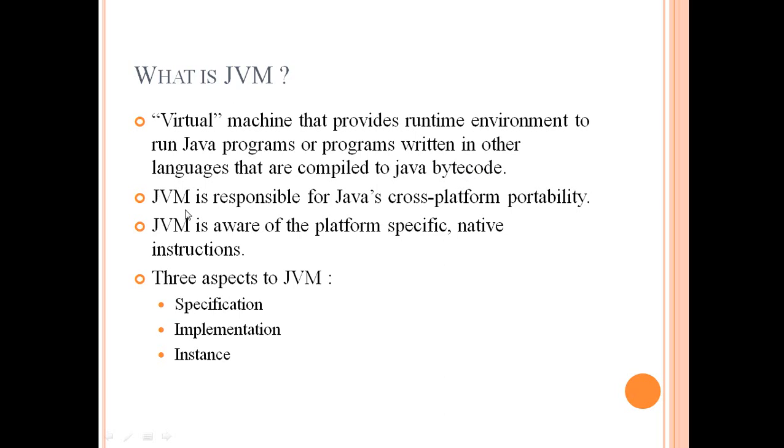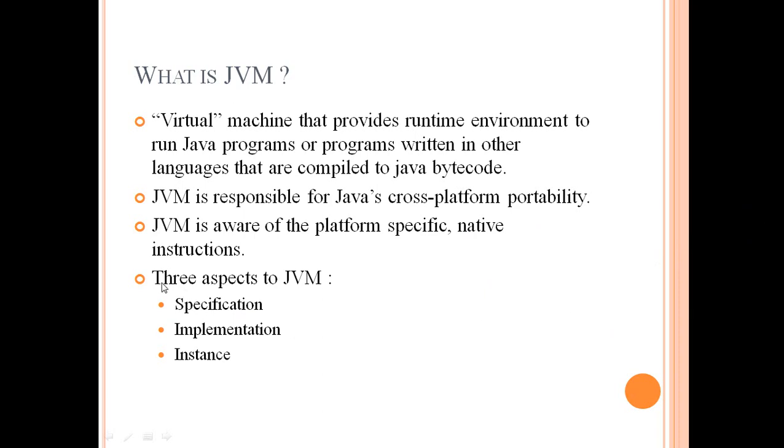So JVM is the one that is responsible for Java's cross-platform portability, because JVM is aware of the platform-specific native instructions that help it read the bytecode that is fed as an input and convert it into the native instructions on the machine on which it is being run.